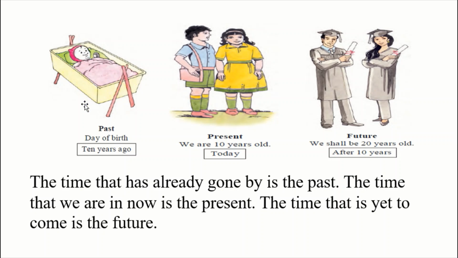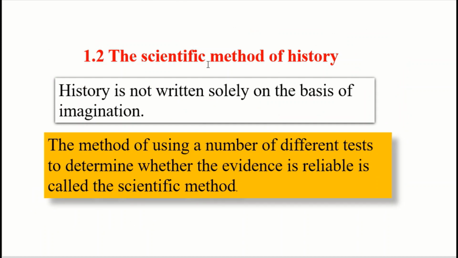Children, in history, we learn about the past. So we can say that the science that tries to understand past events is called history. The scientific method of history. Let's understand this. Students, history is not written solely on the basis of imagination. It uses the scientific method. Then what is the scientific method?